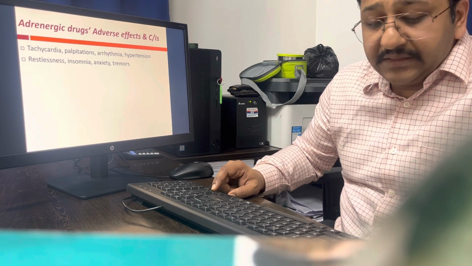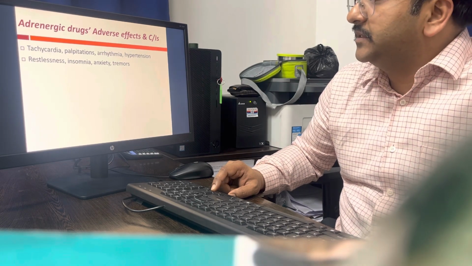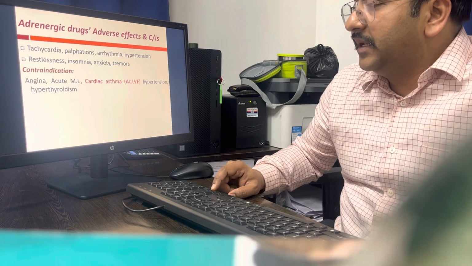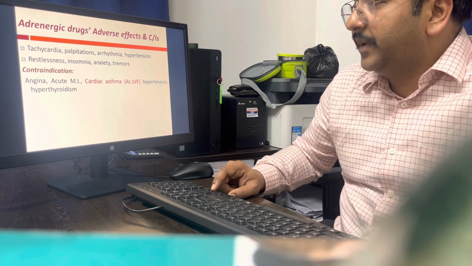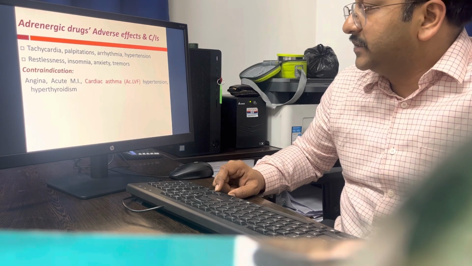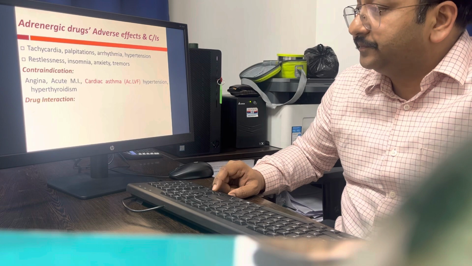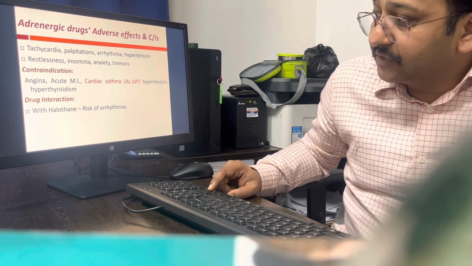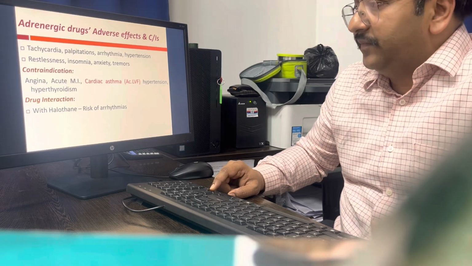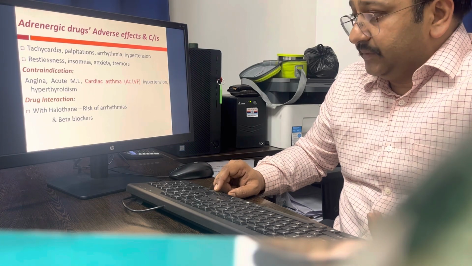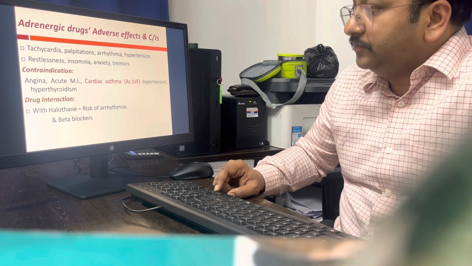Excess stimulation of the CNS will cause restlessness, insomnia, anxiety, and tremor. They are contraindicated in angina because they will aggravate the angina, as they cause vasoconstriction, and in acute MI, cardiac asthma, hypertension, and hyperthyroidism. With halothane, it will increase the risk of arrhythmias. So don't give adrenergic drugs with halothane, and don't give adrenergic drugs with beta blockers also. Okay.